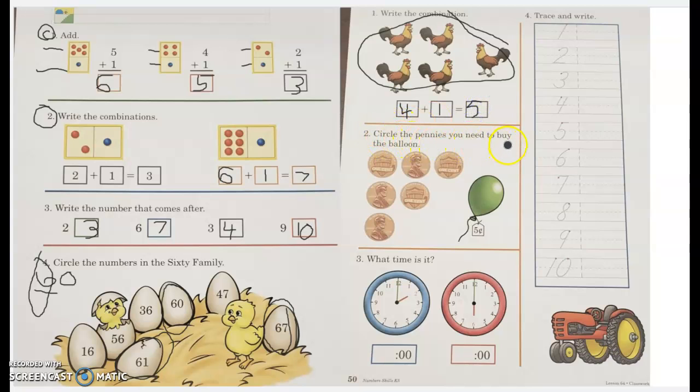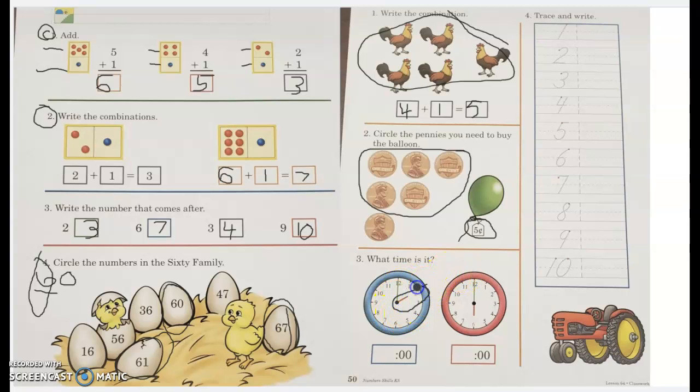All right, now let's see. Circle the pennies you need to buy the balloon. All right, so how many is right? What does this say right here? How many cents? 5. We know that when we count pennies, we count by ones. So 1, 2, 3, 4, 5. Circle 5 cents.